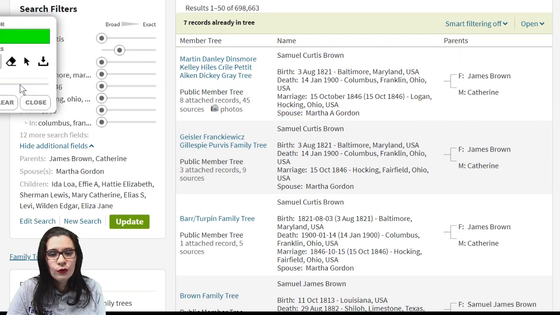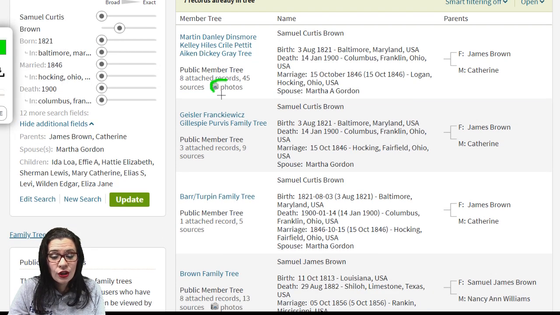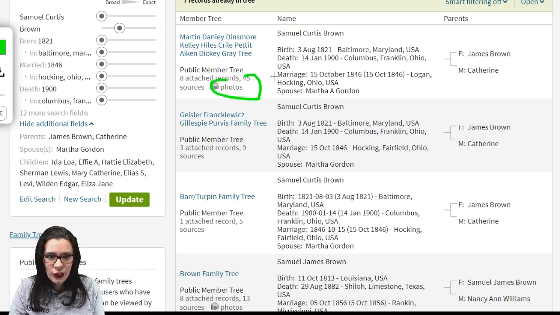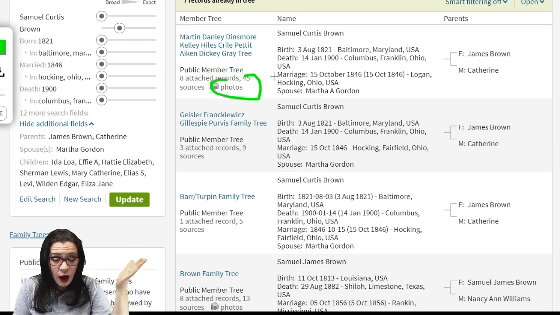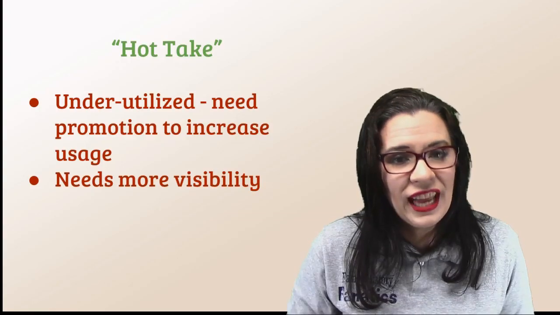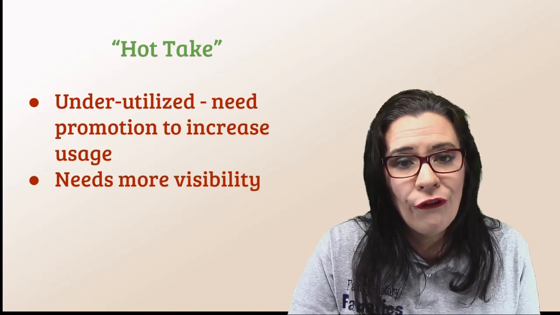That's great. There's something lacking for you to even know that the tree tags exist on somebody else's tree. So if we are looking at this tree, we can know that this person has attached 8 records. We know that they did 45 sources. That's not bad. But they've also attached photos to their tree. What can't you see? That they use tree tags. In the future, I hope Ancestry will start putting on this tree result page that people are using tags. Additionally, I really think the tags need more visibility.